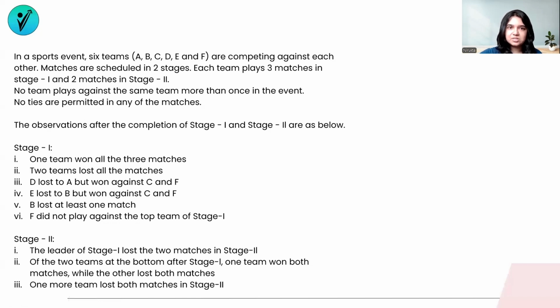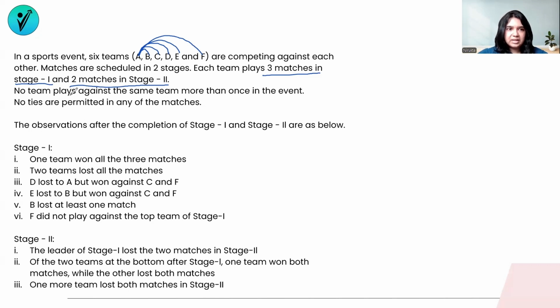So we have 6 teams here. A is the first team. A will be playing how many matches? A will be playing a match with B, with C, with D, with E, and with F. So A alone plays 5 matches. And from the 5 matches, A has played 3 matches in stage 1 and 2 matches in stage 2. So clearly every team is playing 5 matches, of which 3 of them are being played in the first stage and 2 of them are being played in the second stage.